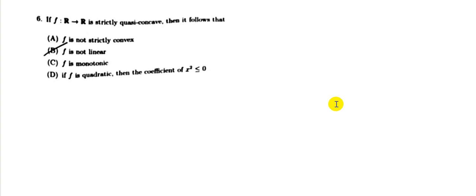Today we are discussing the ISI MSQE PSA paper, and this is question number 6 where it's told that f is a strictly quasi-concave function. Now what is a quasi-concave function?